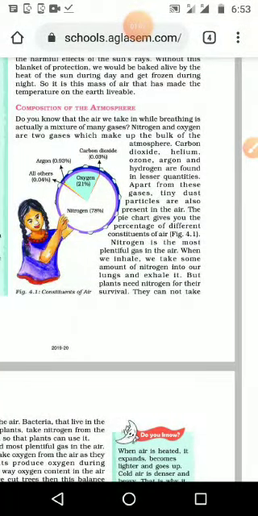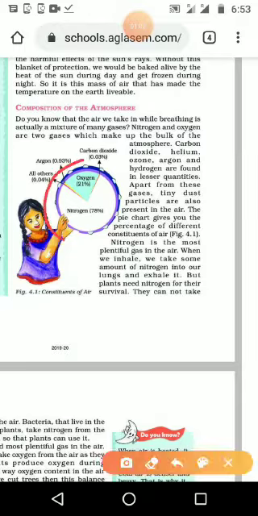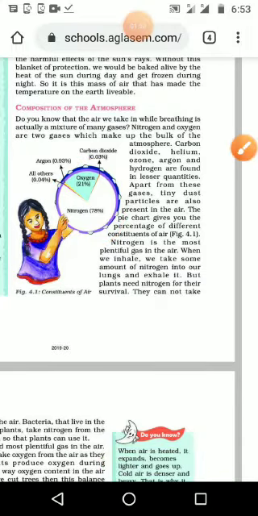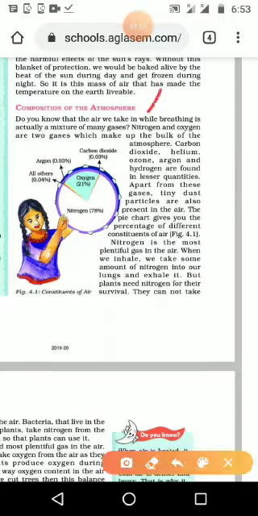Do you know that the air we take in while breathing is actually a mixture of many gases? We have seen different types of gases, and many other gases are there but not given name here. The major gases only are given here. Nitrogen and oxygen are the two bulk gases we can see in the atmosphere.